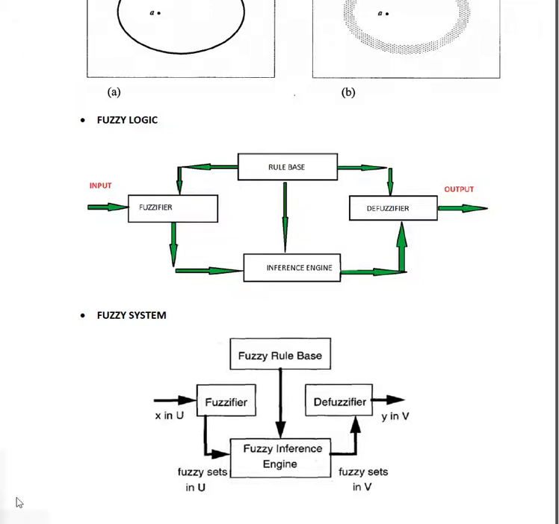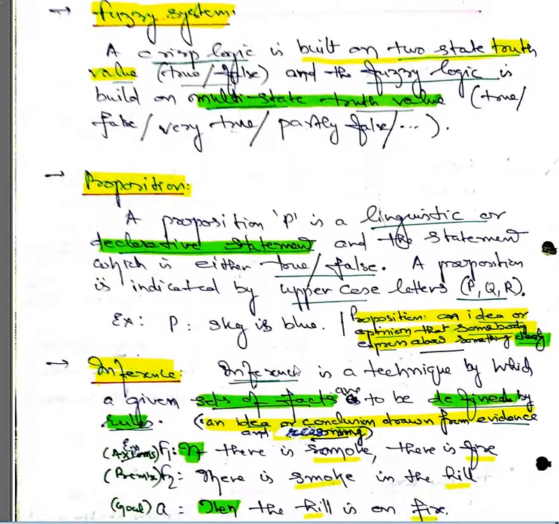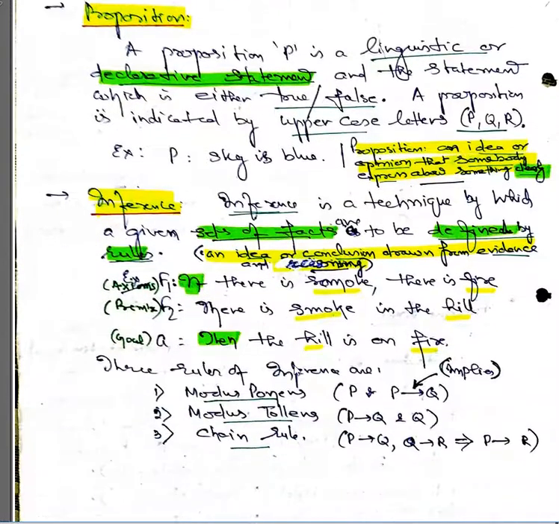If you look at the statement with respect to fuzzy inference systems, it is stated that inference is a technique by which a given set of facts can be defined by rules. It's a very clear statement. So how is the inference created? It is created based on the rules.